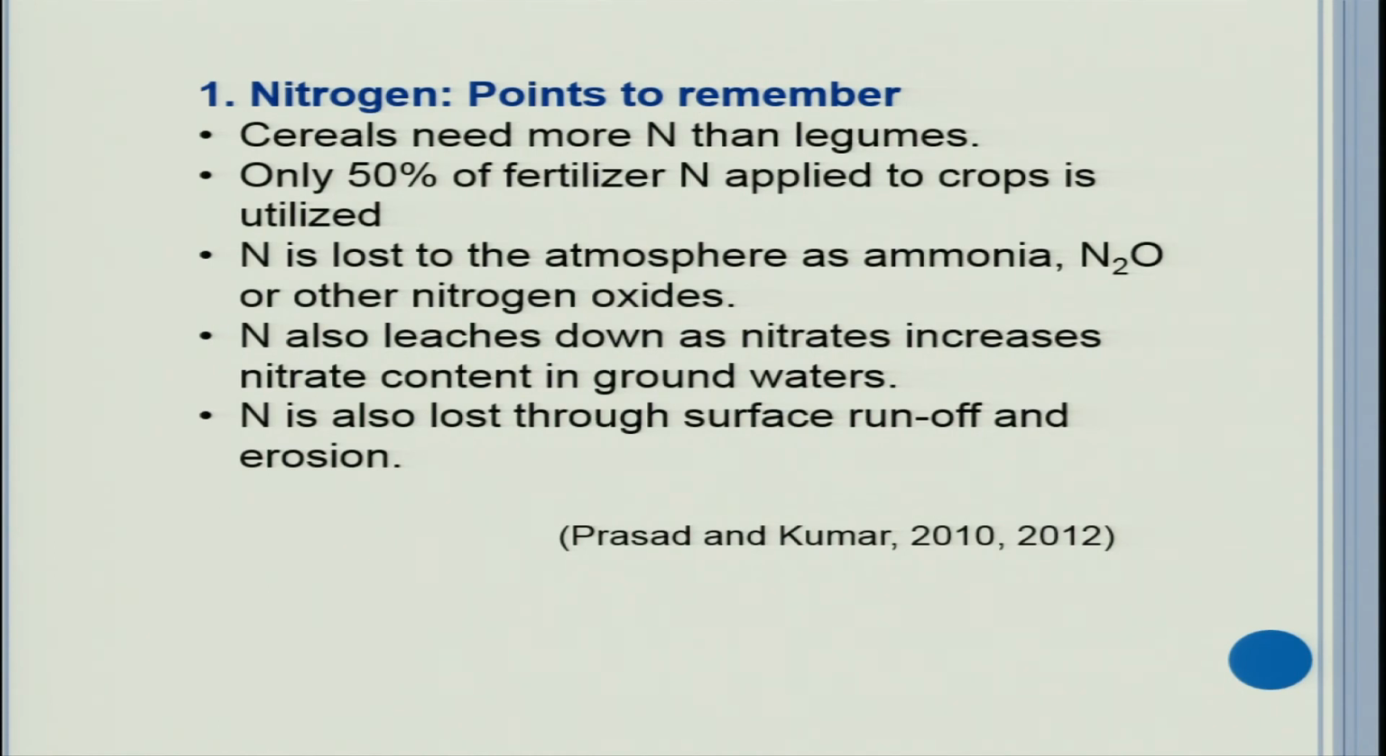Now, I would like to summarize some points about nitrogen to increase the nitrogen use efficiency. Cereals need more nitrogen than legumes. Only 50% of fertilizer nitrogen applied to crops is utilized, the rest 50% goes waste. Nitrogen is lost to the atmosphere as ammonia, nitrous oxide or other nitrogen oxides. Nitrogen also leaches down as nitrate, which increases nitrate content in groundwater.